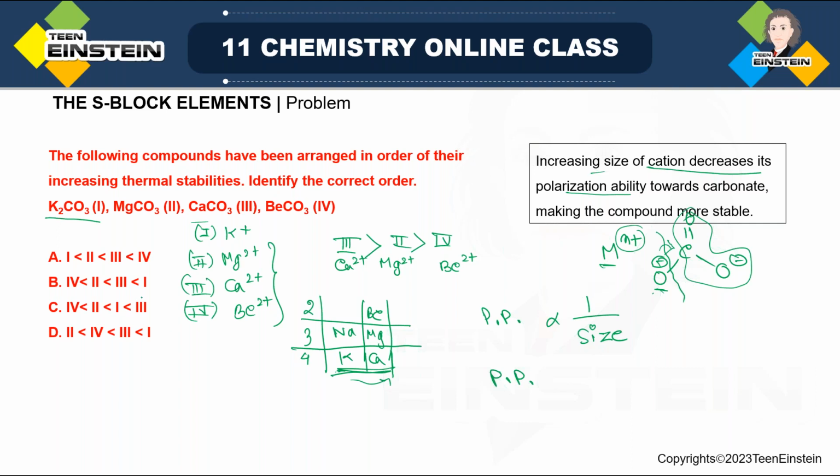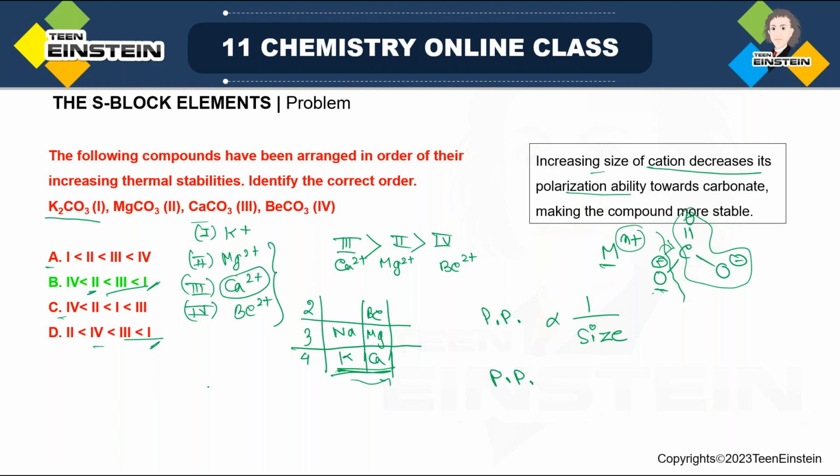Now if 1 is at first position, the next position should be Ca2 plus. See, A and C you can easily cancel because at maximum position you do not have 1. Only in options B and D we have 1 first. But after that there is 3, so there is again a tie. Next, if you move towards the third position, now there is 2 and 4. So the next will be for Mg. It is not 4 because Mg2 plus is larger than Be2 plus. So this should be the correct option.